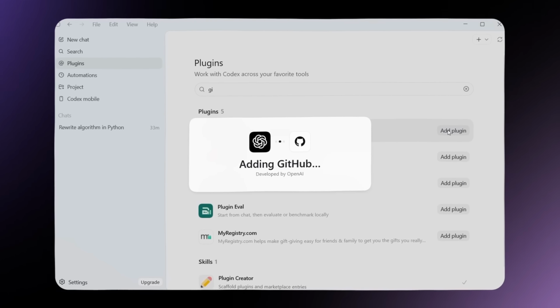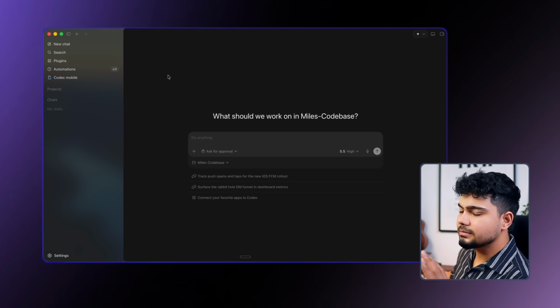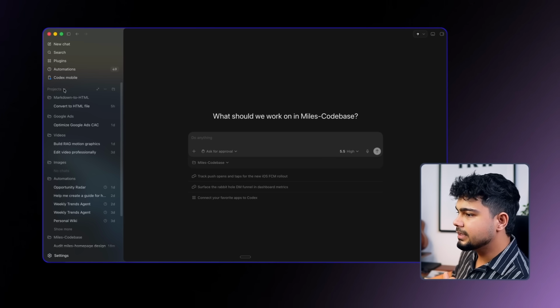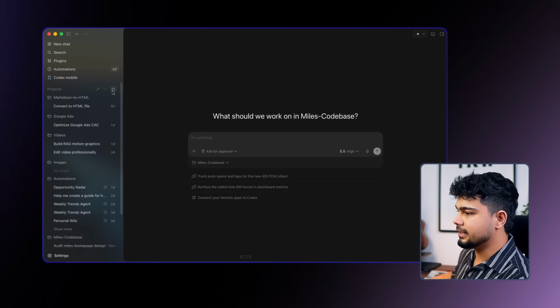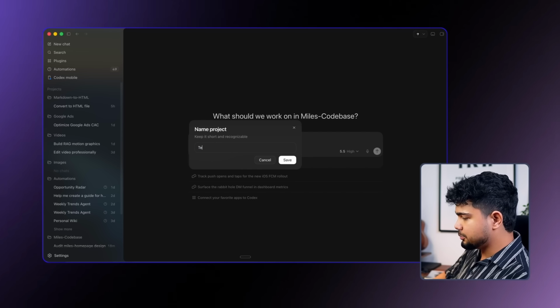If you want to create some automations, की तुम्हें हर फ्राइडे को एक बारी सैनिटी चेक करवाना है अपनी रेपोज का कि वहाँ पे कोई बग्स तो नहीं है, you can create an automation which will run every Friday at a particular time. So all these things can now be done using Codex. So once all this is done, this is the interface that you open with. तो तुम्हें क्या करना है, सबसे पहले एक प्रोजेक्ट क्रिएट करना है. तो we'll create a new project from scratch. So इसको हम नाम दे देते हैं टेस्ट प्रोजेक्ट फॉर नाउ.